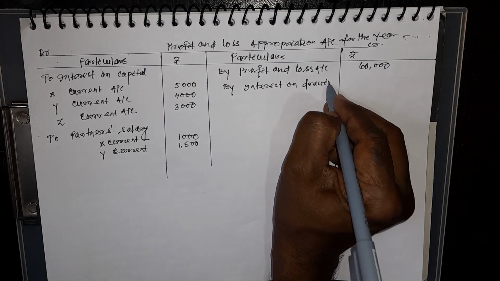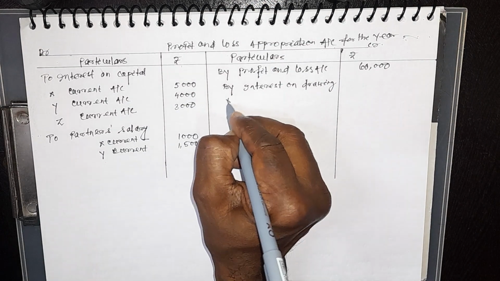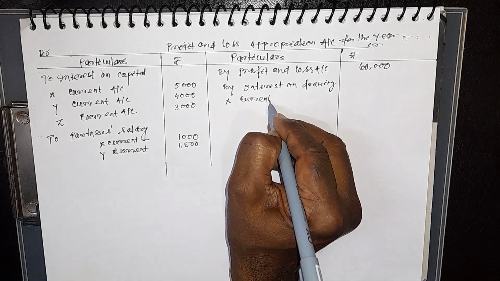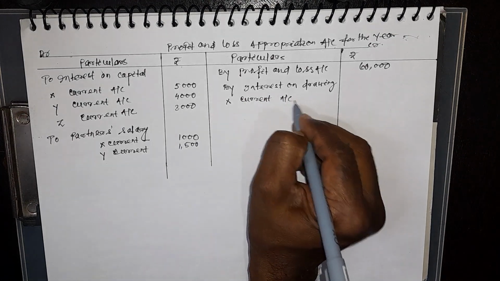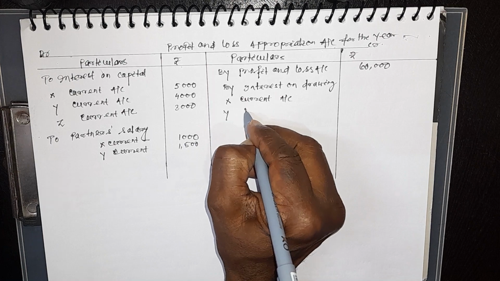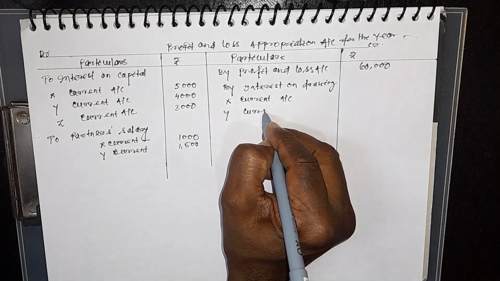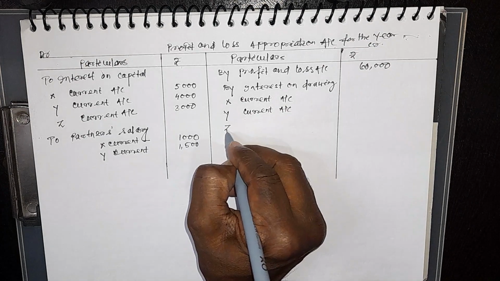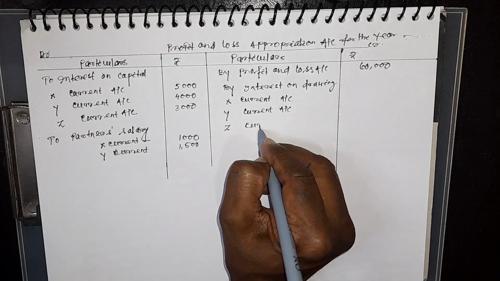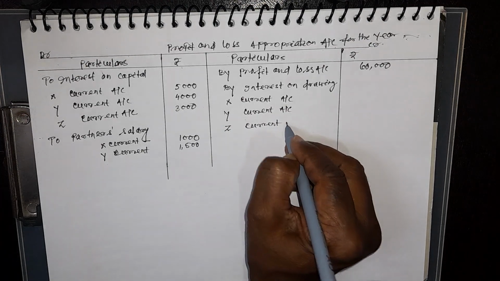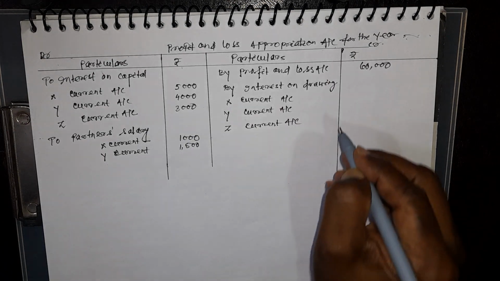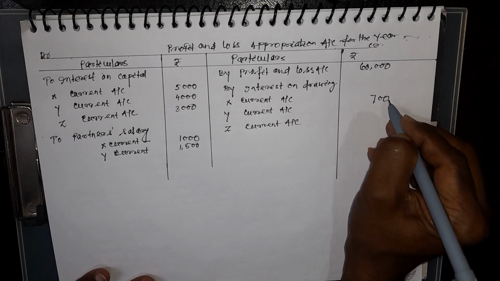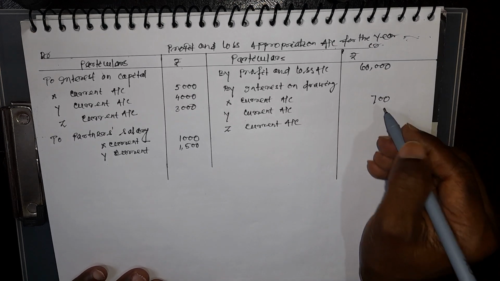Here also write X current account, Y current account, Z current account, since capital is fixed. X is given 700 and Y is given 500.